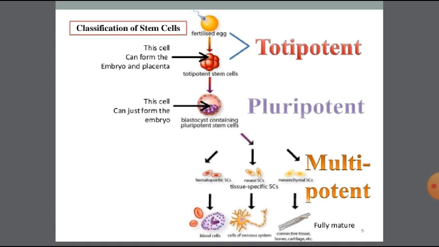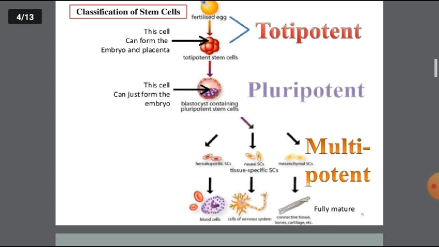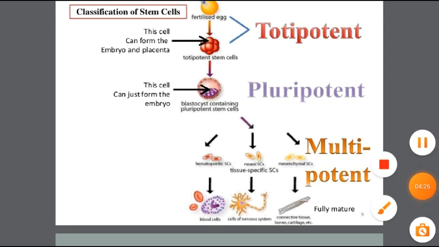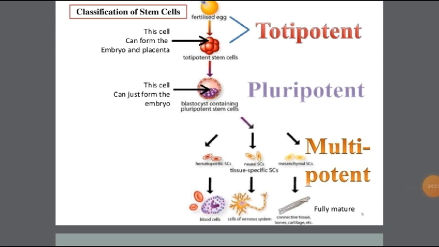Then the multipotent stem cells. The multipotent stem cells give rise to different types of cells. Those cells are called multipotent stem cells. For example, hematopoietic stem cells, neural stem cells, mesenchymal stem cells. Among these multipotent stem cells, the hematopoietic stem cells produce blood cells, and the neural stem cells produce the nervous system. Mesenchymal stem cells produce connective tissues, etc.